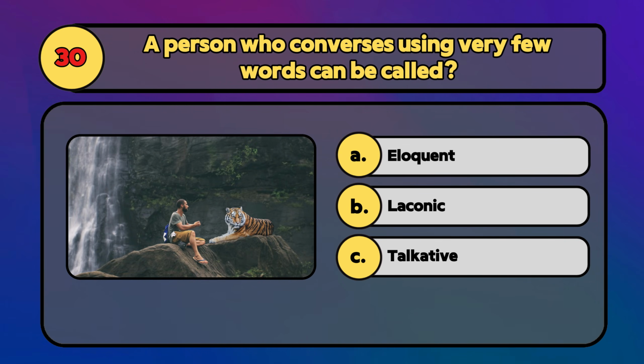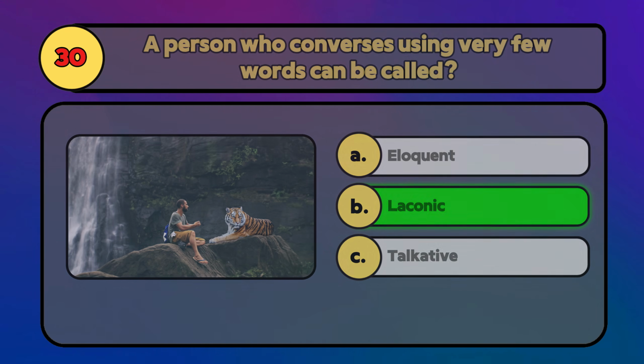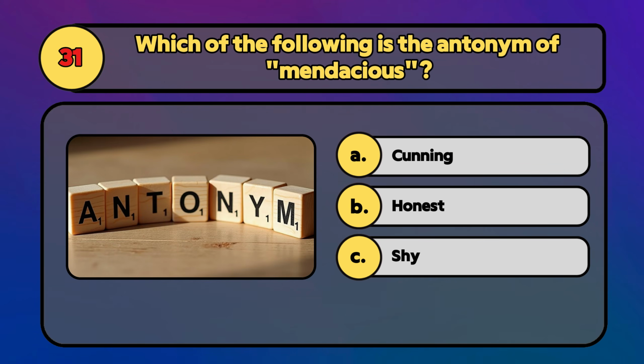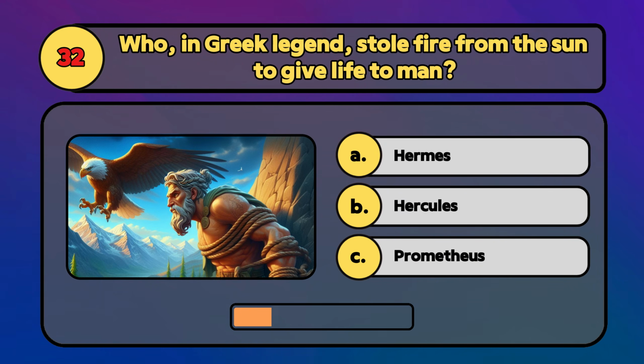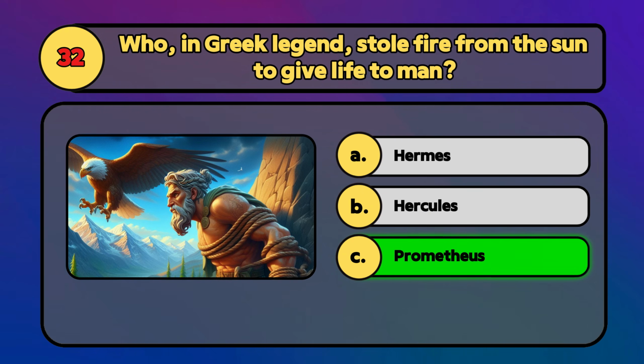A person who converses using very few words can be called laconic. Answer B. Which of the following is the antonym of mendacious? The antonym of mendacious is honest. Who, in Greek legend, stole fire from the sun to give life to man? Prometheus.